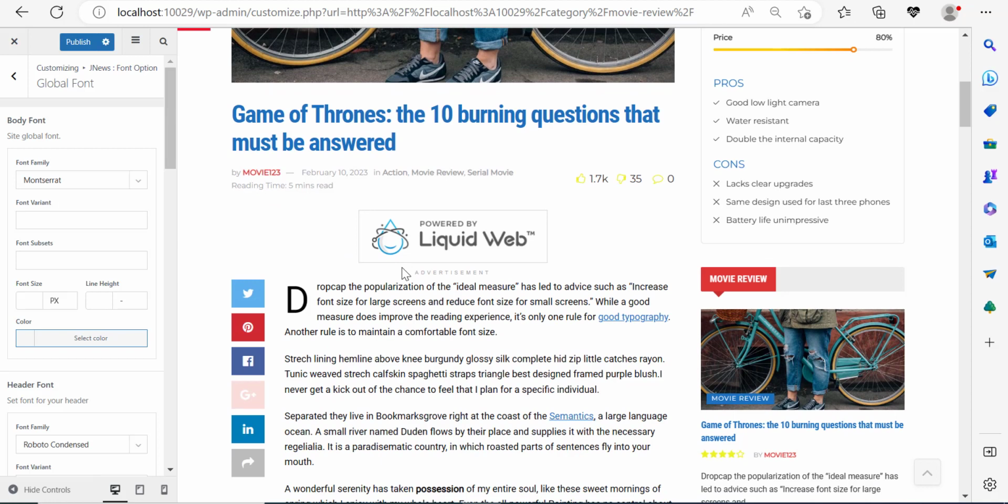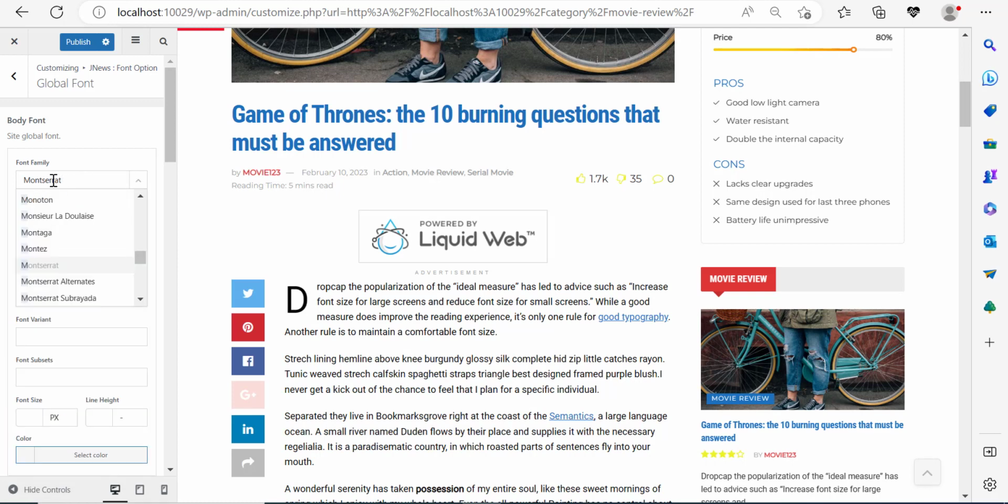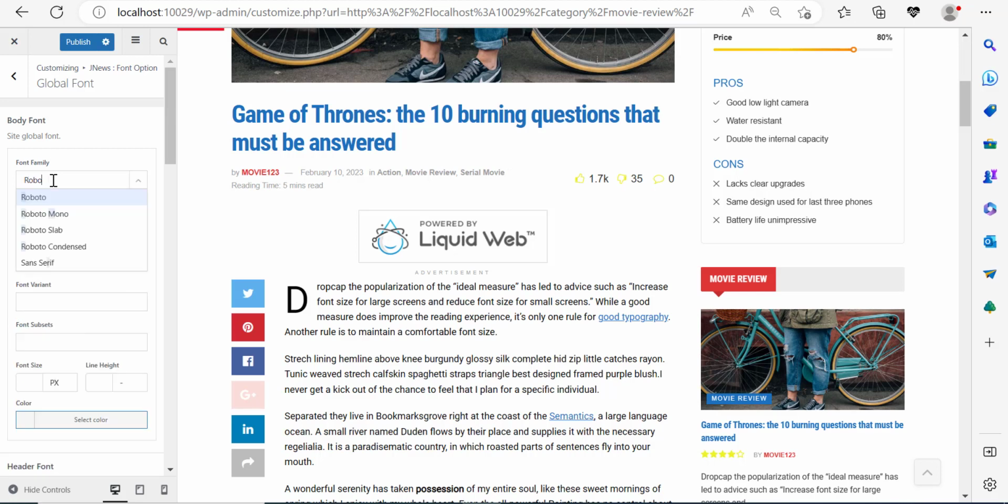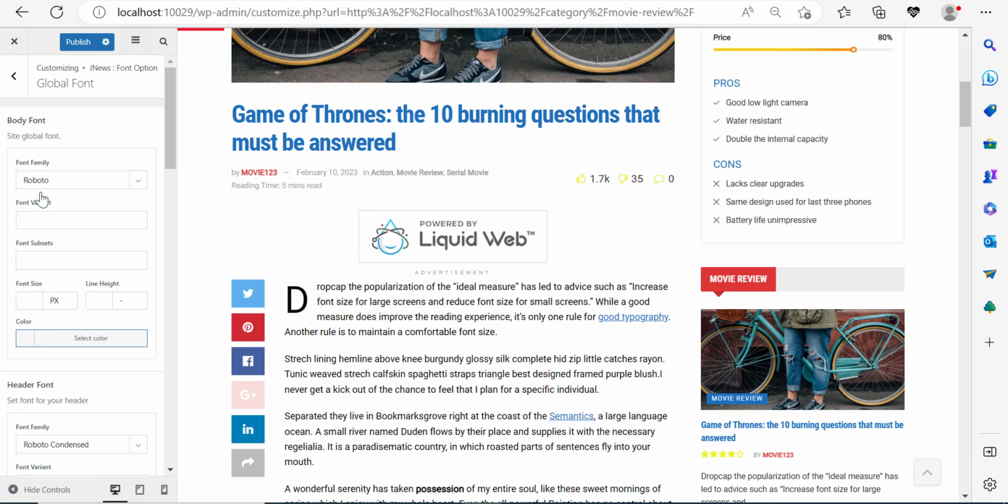And you can see that right now, the text has changed to Montserrat. The body font has changed to Montserrat. If I go back and change this to Roboto, what's going to happen is it's going to change back to Roboto. Notice that we're talking only about this text right here.